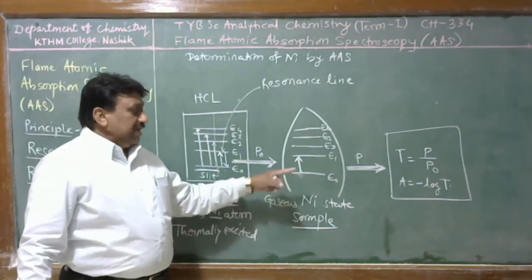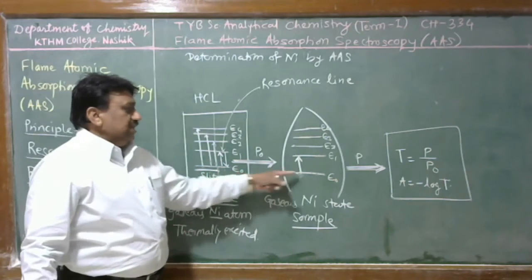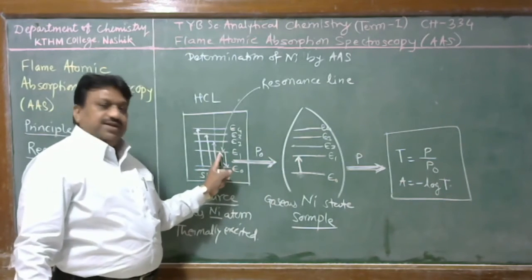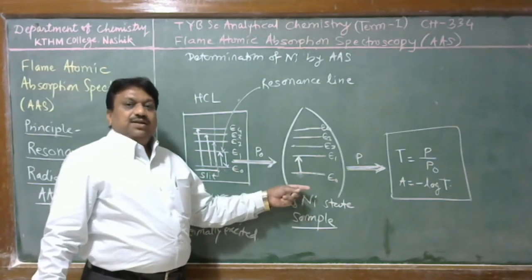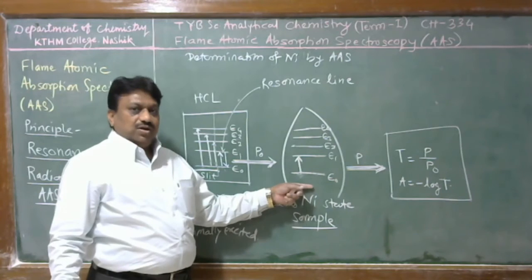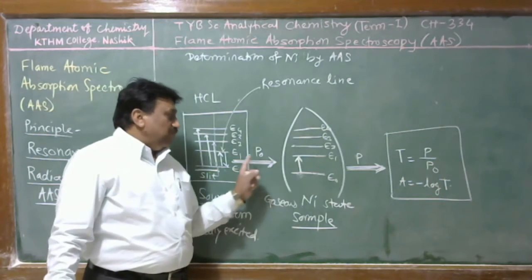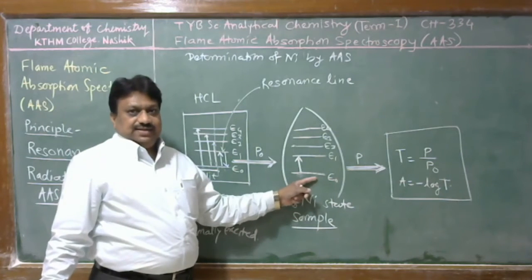Even if iron is present, cobalt is present, they do not undergo this transition by this resonance line, because resonance lines are unique and different for copper, chromium, iron, nickel, like this. Therefore, by the resonance line of nickel, only nickel atoms are excited.